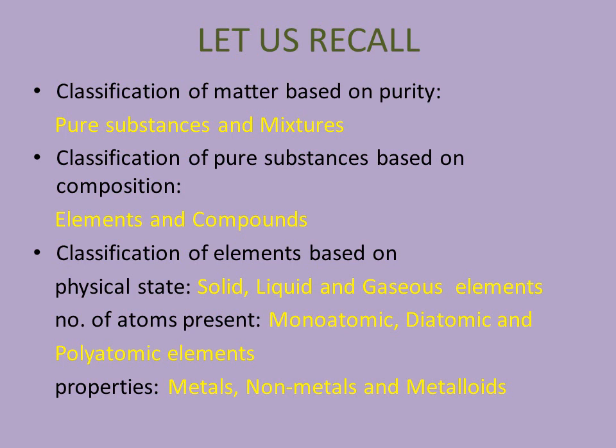And based on number of atoms present, we have classified elements into monoatomic elements, diatomic elements, and polyatomic elements. We have also classified elements based on properties into metals, non-metals, and metalloids. And we have come across the properties and examples of all these categories.